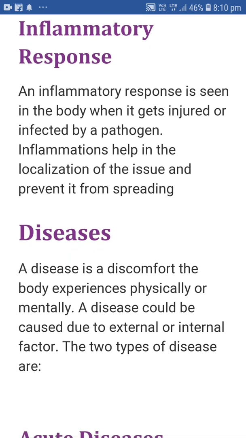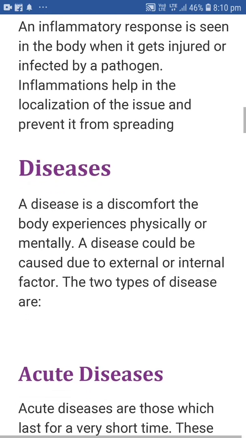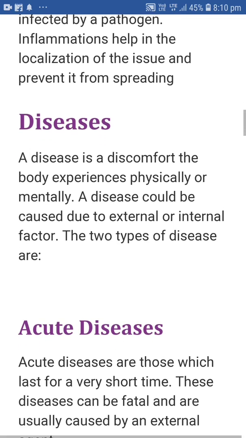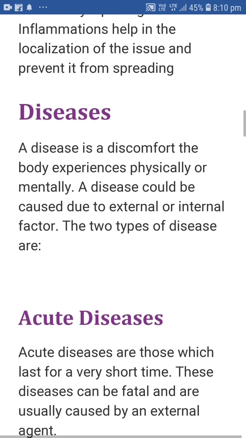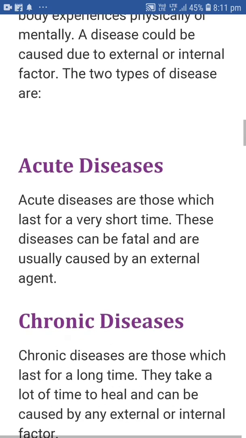Now, what is meant by disease? A disease is a discomfort of the body experienced physically or mentally. A disease could be caused due to an external or internal factor. There are two types of diseases: acute diseases and chronic diseases. Acute diseases are those which last for a very short time. These diseases can be fatal and are usually caused by an external agent.